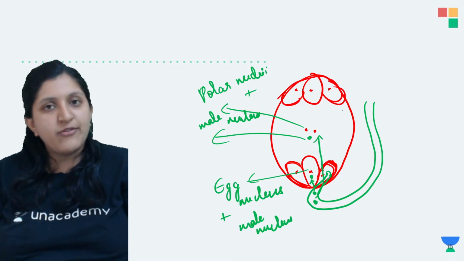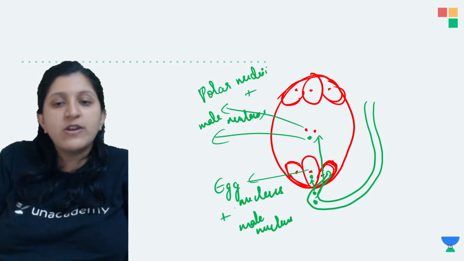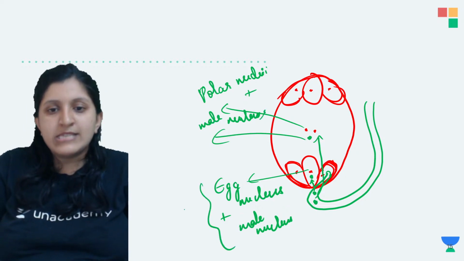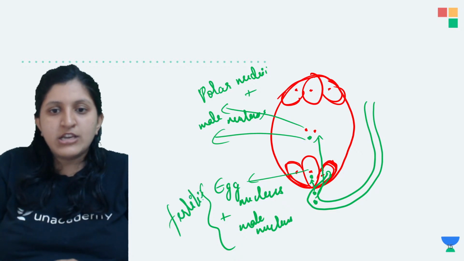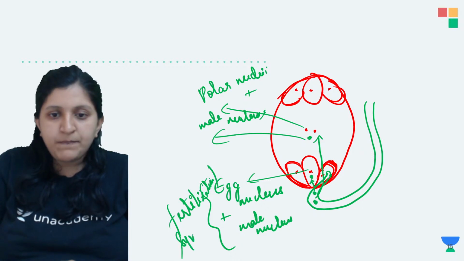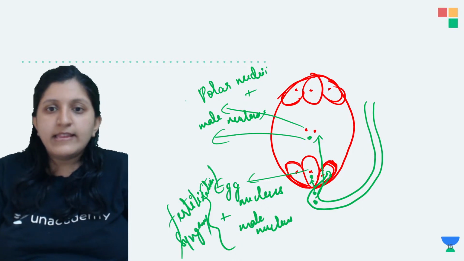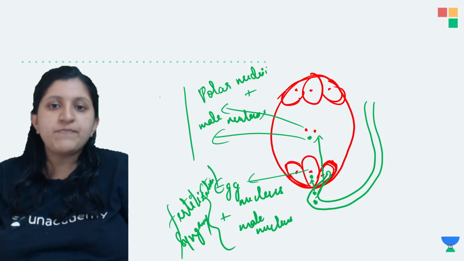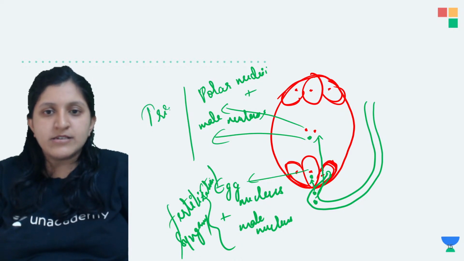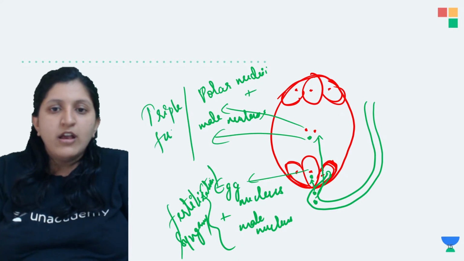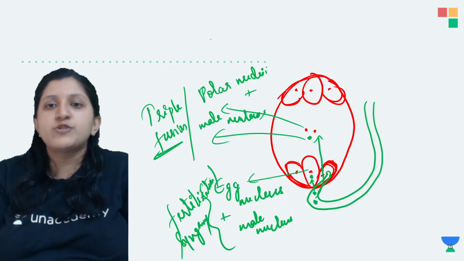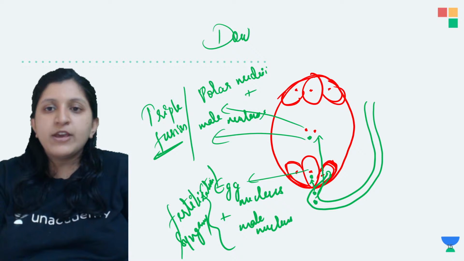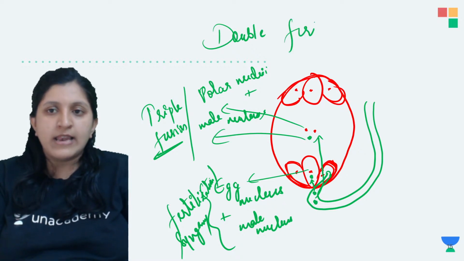So this itself we call double fertilization. This one is the fertilization, which can even be called syngamy. And the other one, what is that? This we can call triple fusion, where you can see there is a fusion between the nuclei. So this whole process itself we call double fertilization.